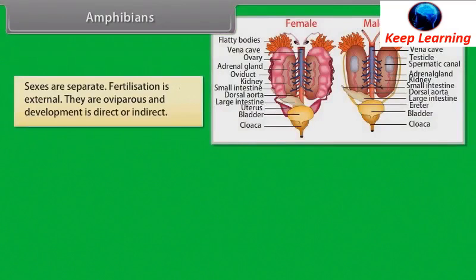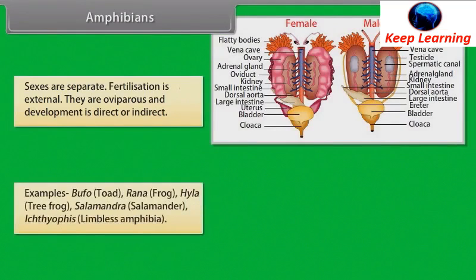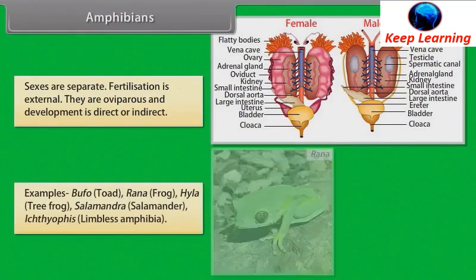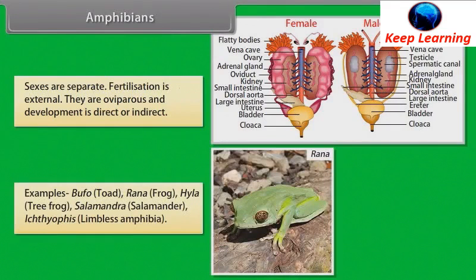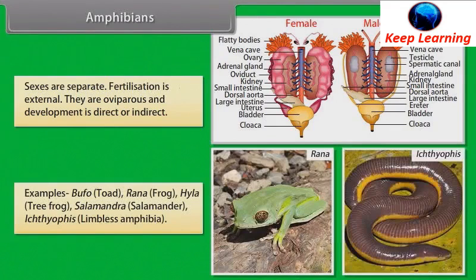Sexes are separate. Fertilization is external. They are oviparous and development is direct or indirect. Examples: Bufo, toad, Rana, frog, Hyla, tree frog, Salamandra, salamander, Ichthyophis, limbless amphibian.